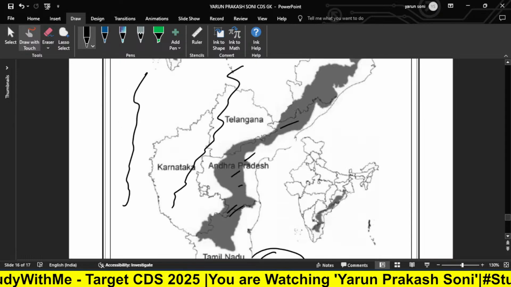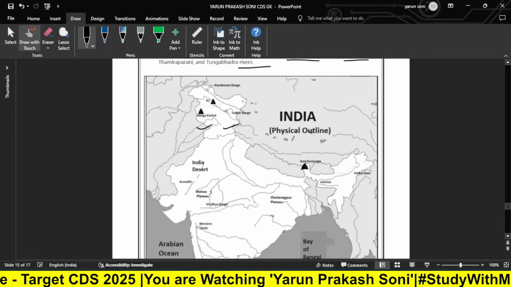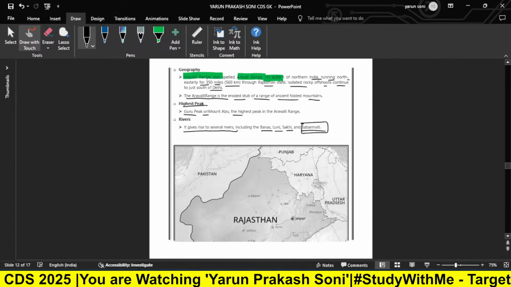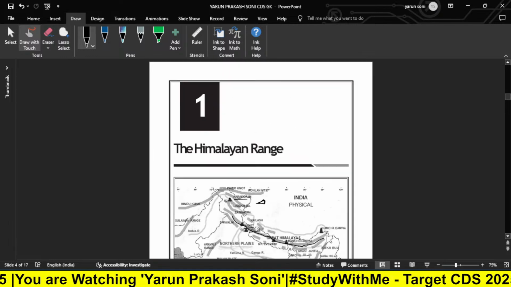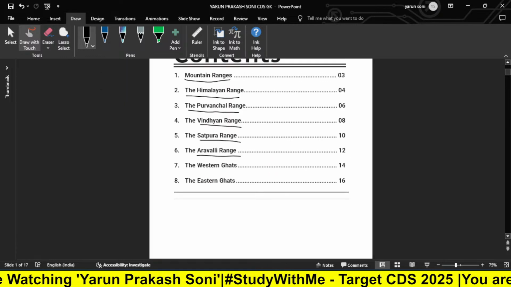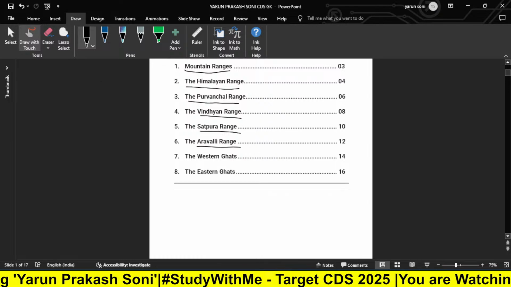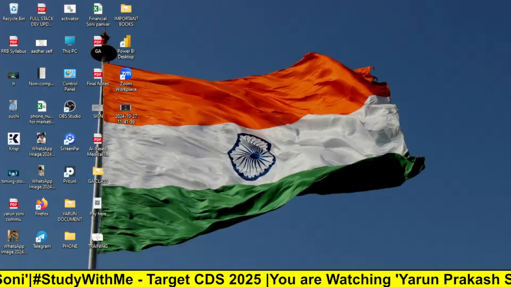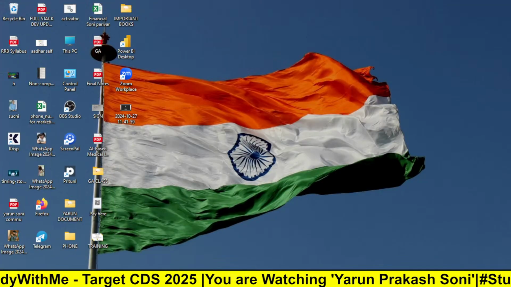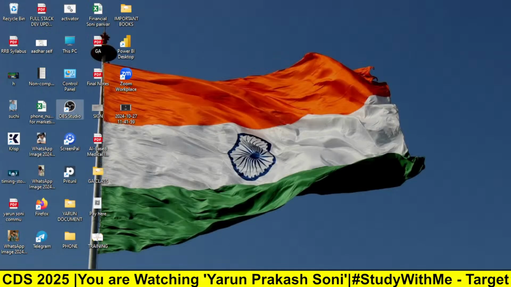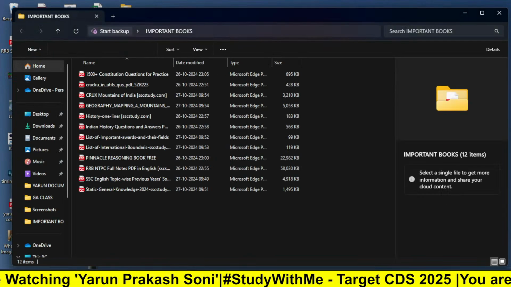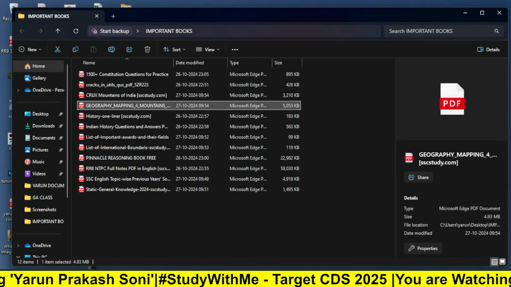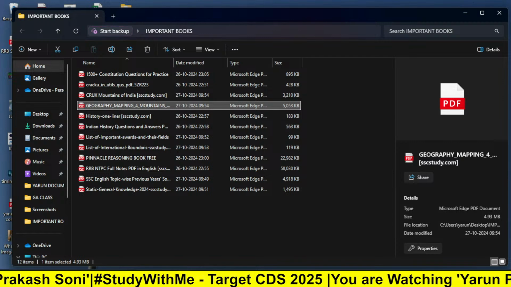Okay, so I have taught you all the 7 chapters, and I might have missed one chapter, which is Eastern Ghats. Okay, let me give some time. I will just open Western Ghats. So if I talk about the Western Ghats,